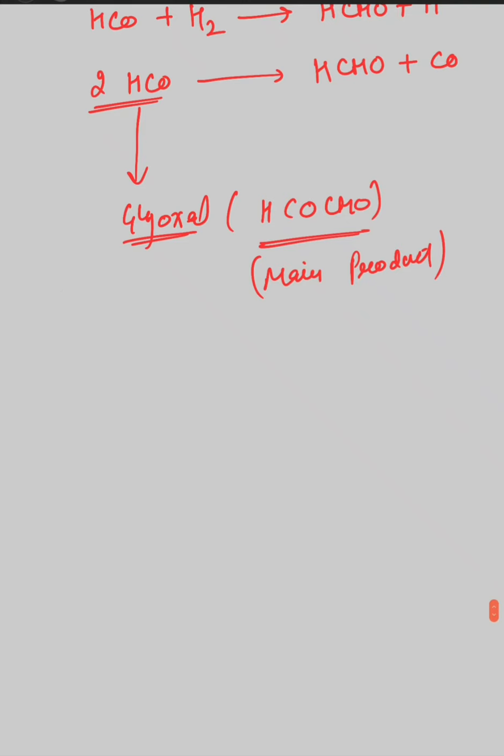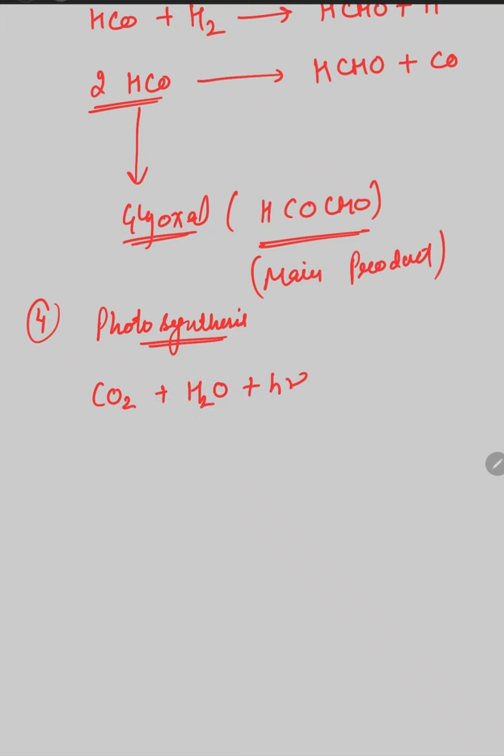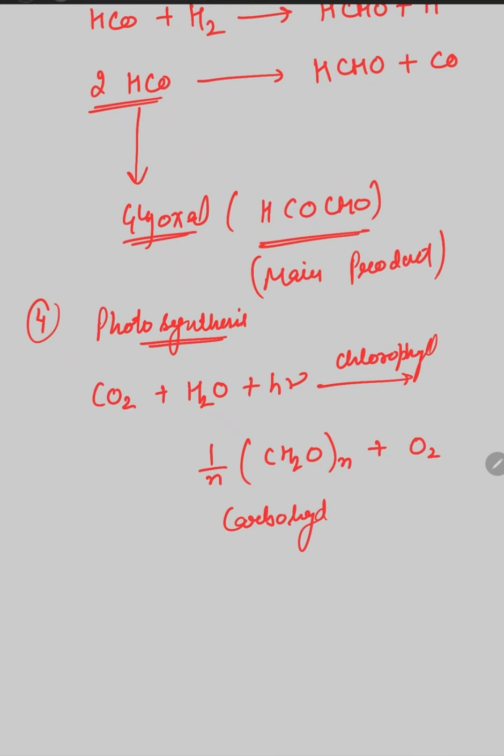Fourth example of the photosensitization is the photosynthesis process. What is photosynthesis? Carbon dioxide reacts with water in the presence of light and chlorophyll, and there is a formation of carbohydrates, you can say (CH2O)n, carbohydrates, and oxygen is produced in this reaction.